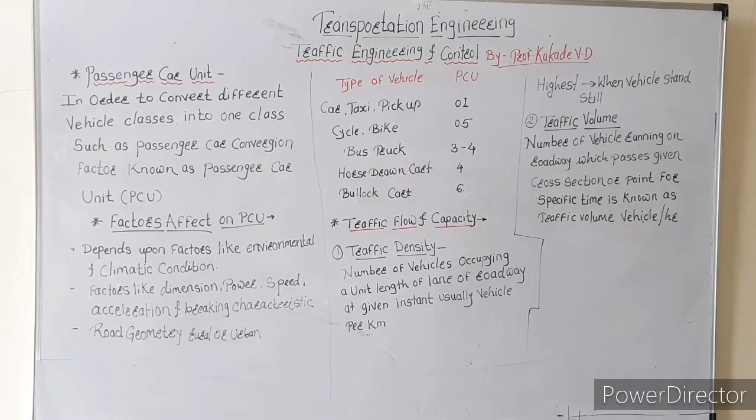So that's why we are studying these points: traffic density, traffic volume, and traffic capacity. Traffic capacity is the ability of a road to carry the traffic volume. How much traffic volume can run on the road is known as traffic capacity. So traffic volume is equal to traffic density into traffic speed.